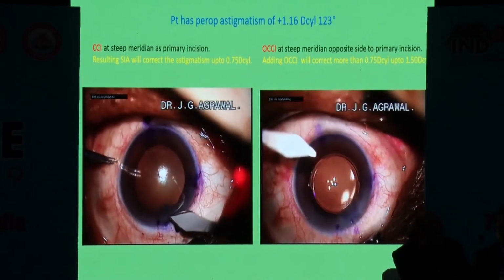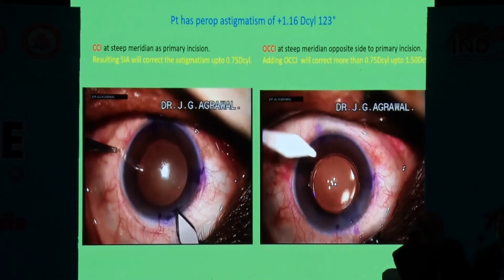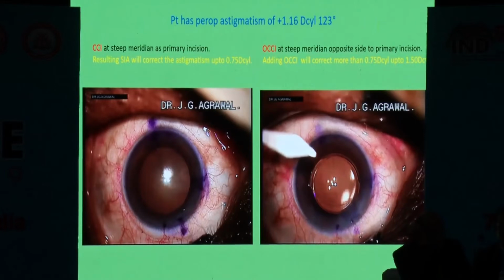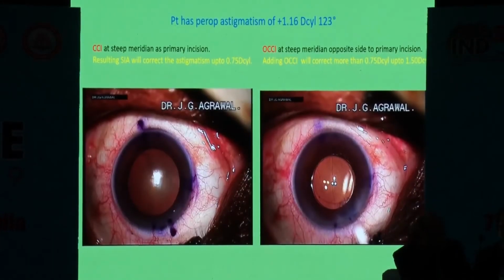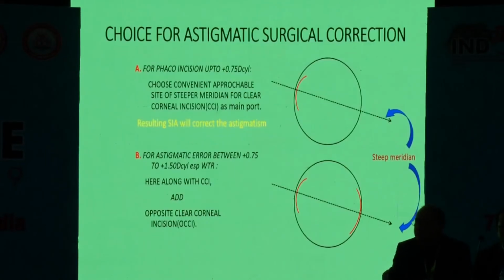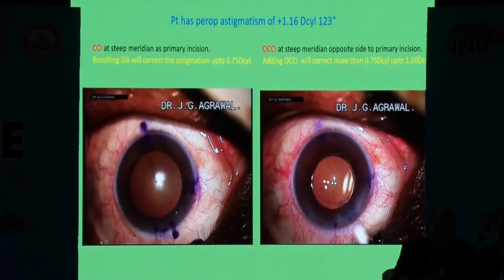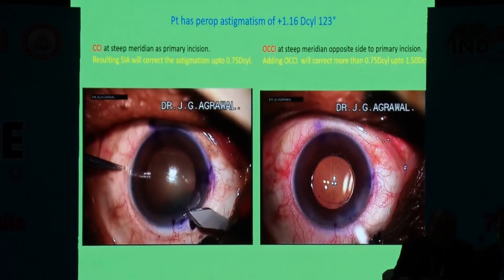Just after marking the axis, here it is, the patient is preoperatively 1.16 diopter astigmatism at 123 degree. After marking the 123 degree, at the steep meridian, we apply the clear corneal incision first.